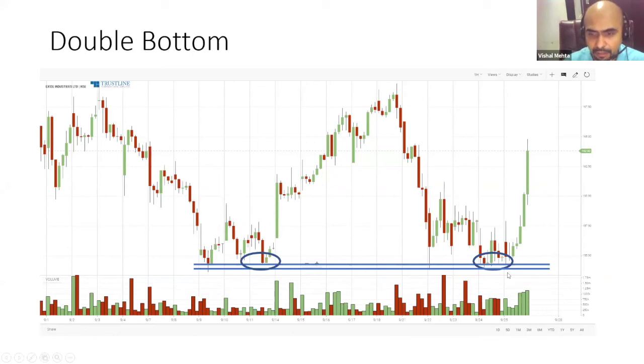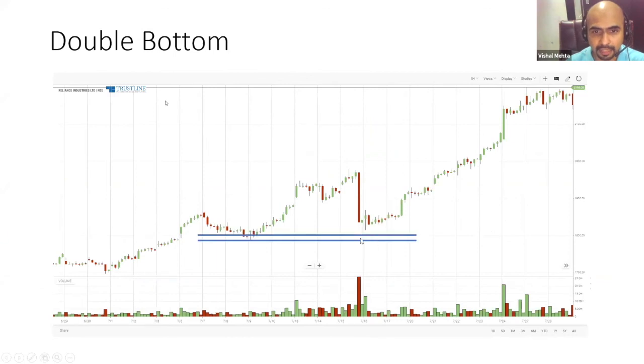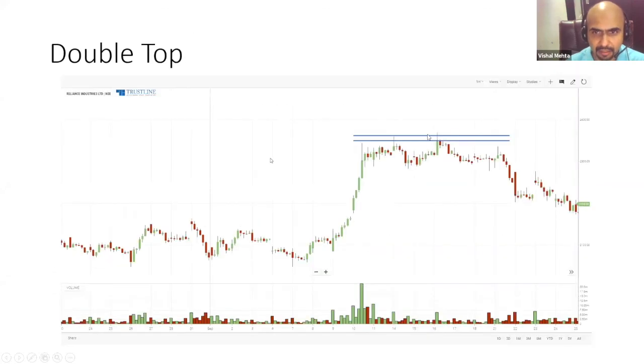But I would say there is nobody in the market out there to hunt your stop loss. Even if they do, how much is your loss? It is this much. This is your risk. Your return is this much. The problem with people is when they don't put stop losses at the right places and get stopped out. Like here, I would put a stop loss just below this support line. So wherever there is a support and resistance level, if I wanted to go short here, just above the resistance line will be my stop loss.